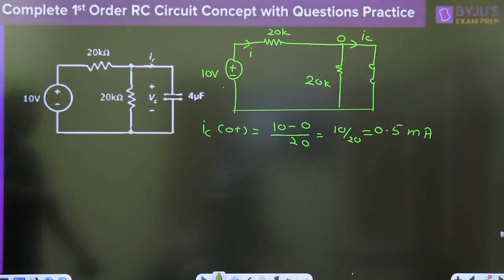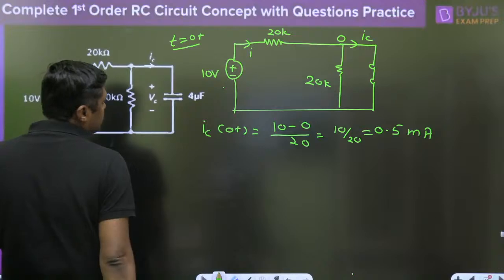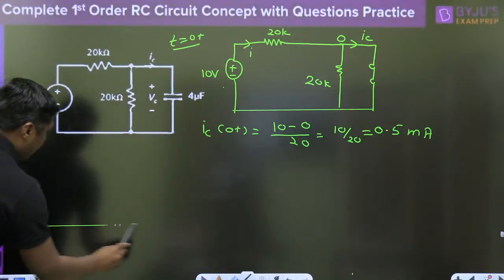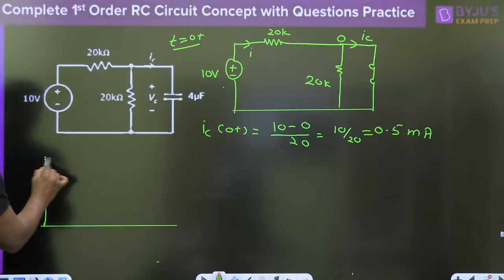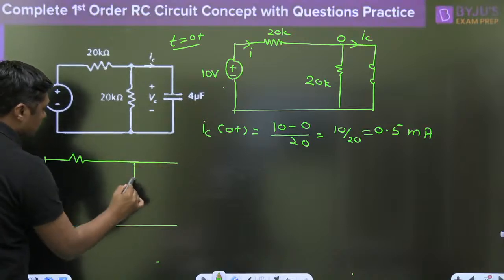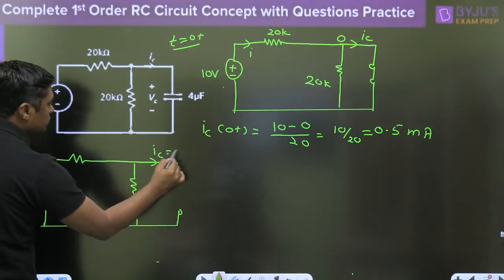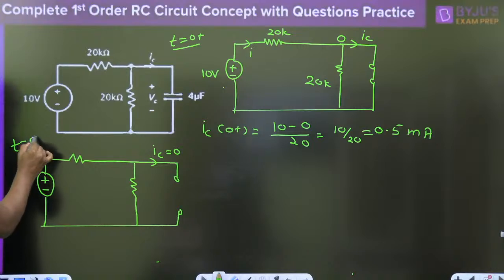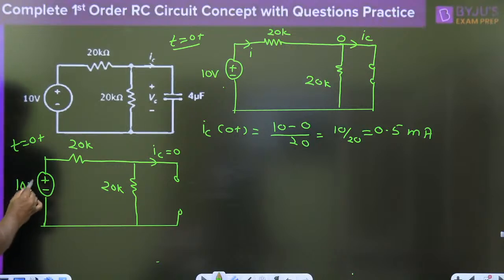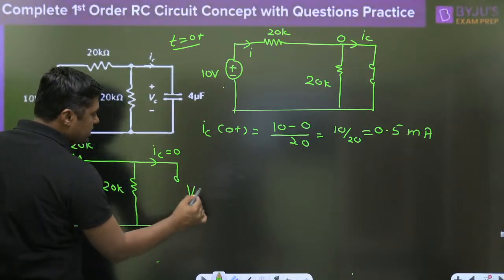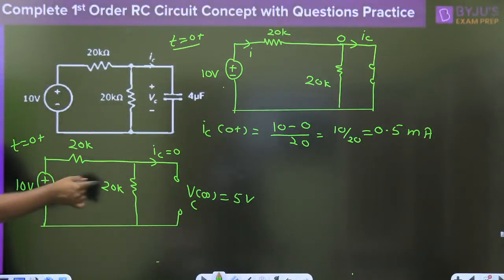Now, under steady state, what will be the current? This is the diagram exactly at t equal to 0 plus, because the initial voltage across the capacitor is 0. Under steady state, this capacitor will act as an open circuit. That's why the current will be 0. This is exactly at t equal to 0 plus. This is the 20 kilo ohm, this is the 20 kilo ohm, this is the 10 volt. What will be the voltage across the capacitor under steady state? It is given by 5 volt. This is the voltage division rule.